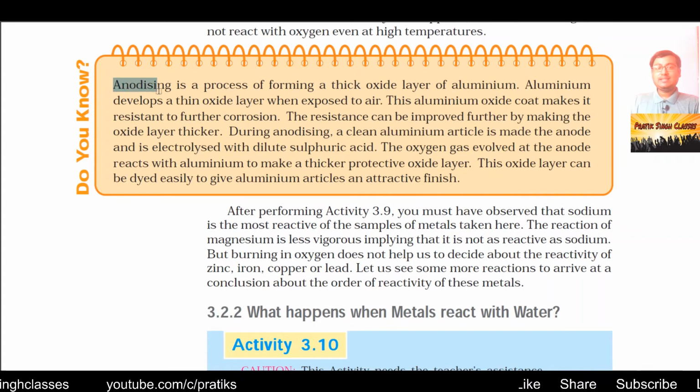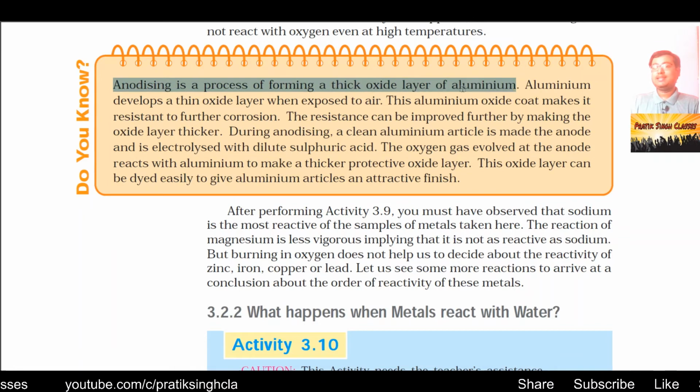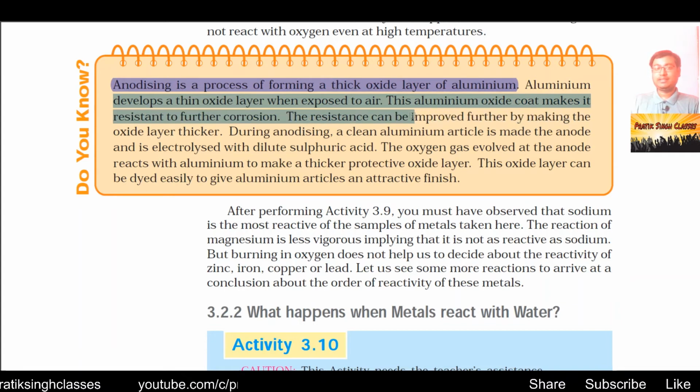Anodizing is a process of forming a thick oxide layer of aluminium on any metal surface. Aluminium develops a thin oxide layer when exposed to air. This aluminium oxide coat makes it resistant to further corrosion. Once the aluminium oxide layer is coated on any metal or metallic surface, because of the thick layer of aluminium oxide, further oxygen cannot penetrate through it and react with the inner layers. Because of that the metal remains safe and doesn't corrode further.